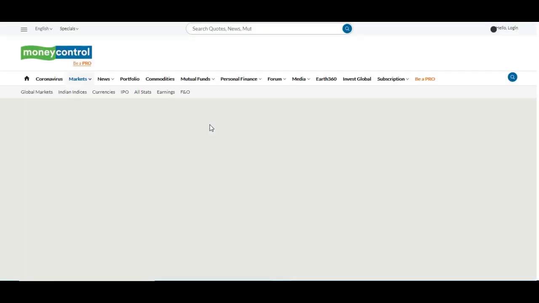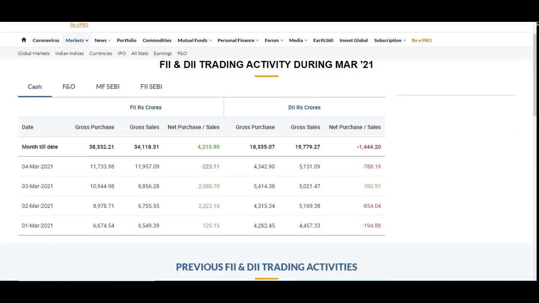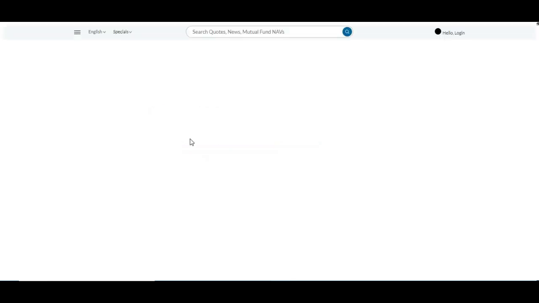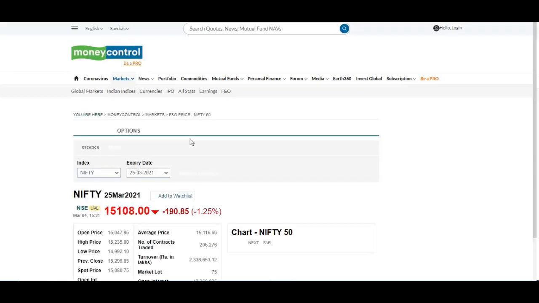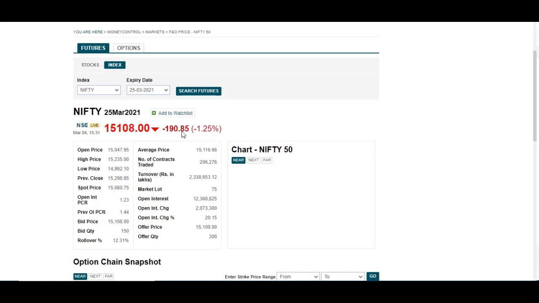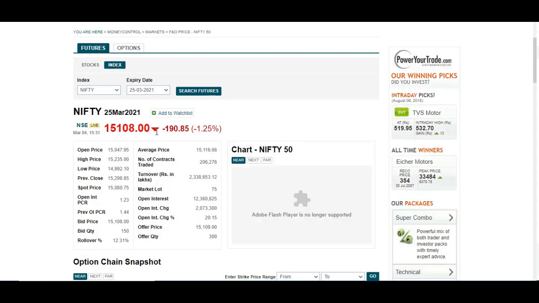Okay, and if you look at the open interest of the Nifty futures, we can see there is an increase in the open interest along with the price fall.